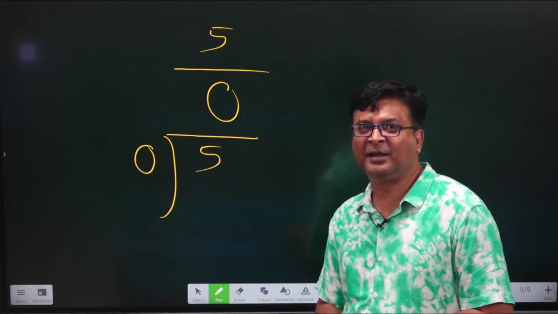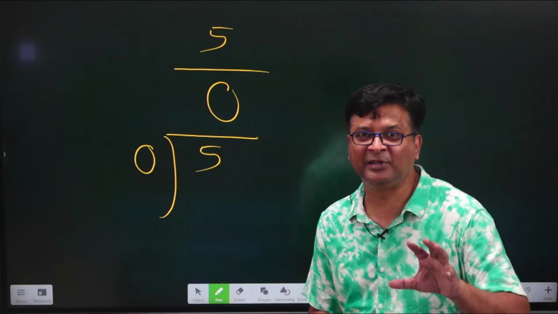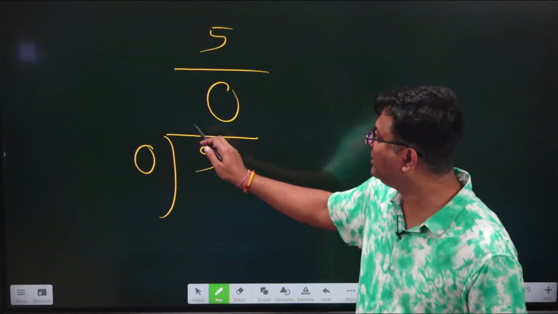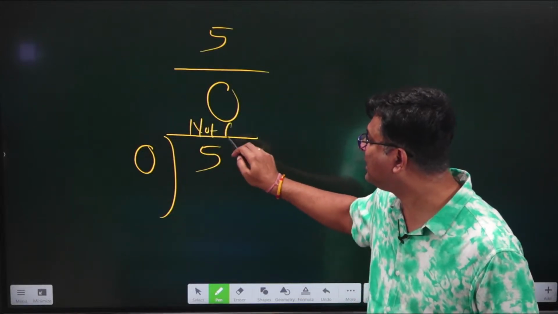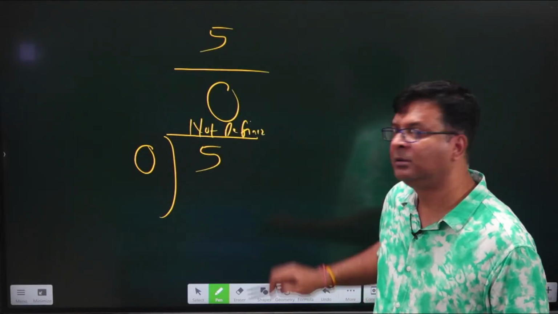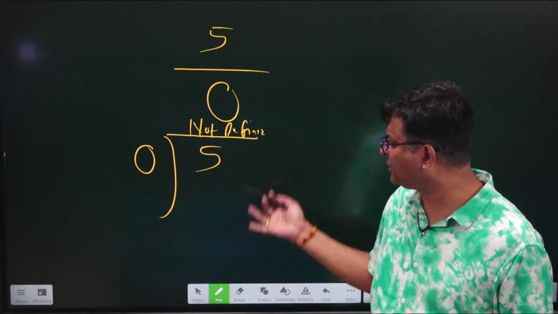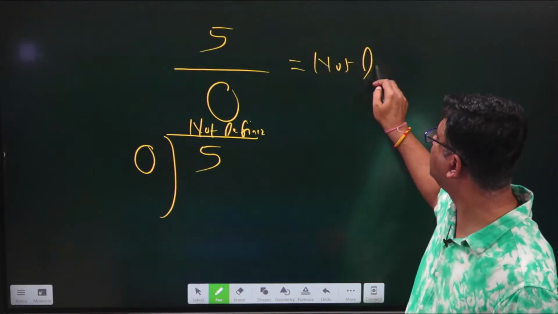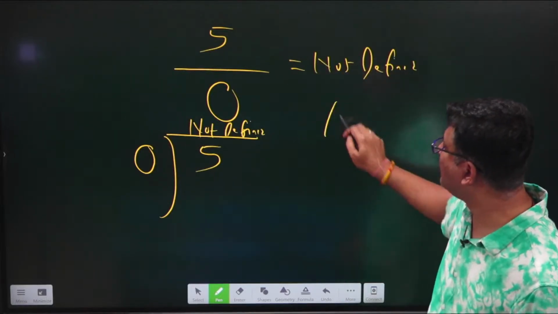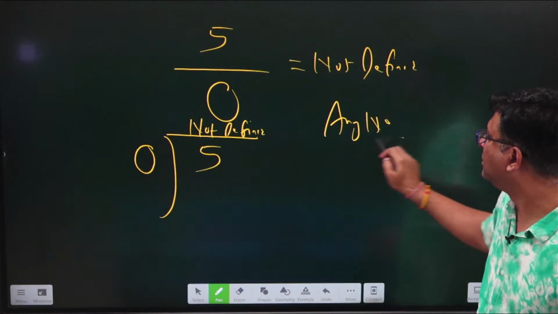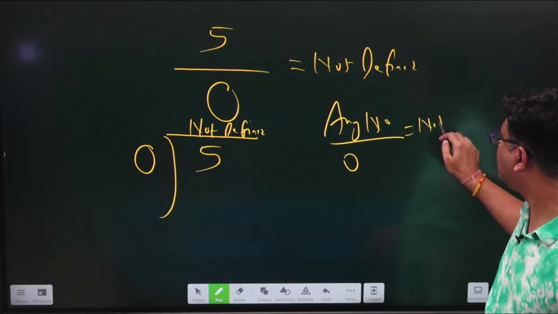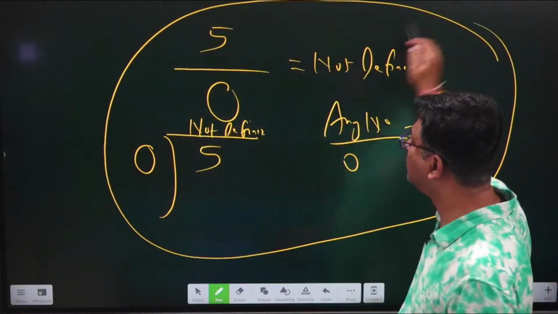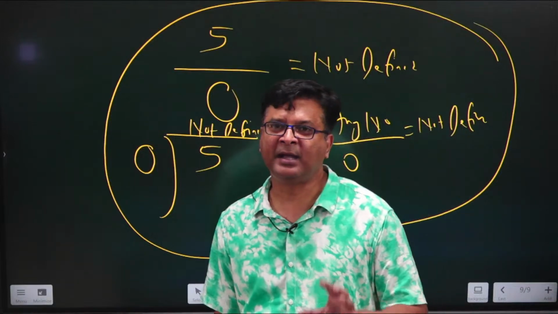In mathematics there is no such language that you can tell anyone that there is no such number. So whenever this type of thing happens, we say it is not defined. Not defined means there is no such value, that's why it is not defined. So henceforth you have to remember that any number upon 0 will always be a value which is not defined, and that's the reason why tan 0 is 0 and tan 90 is not defined.